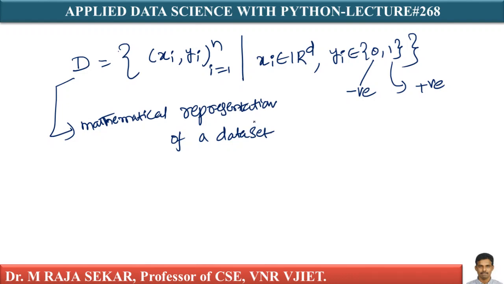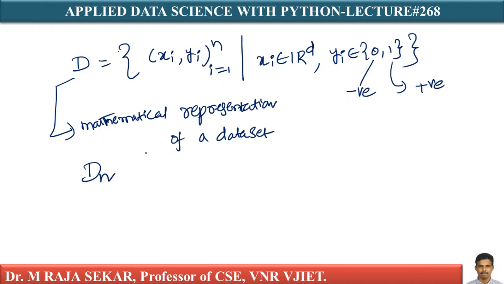Sometimes it is represented as D_n. When you read an equation in English, that's the poetry of mathematics. So whenever you are given an equation, try to read it in the English language. D is a data set.